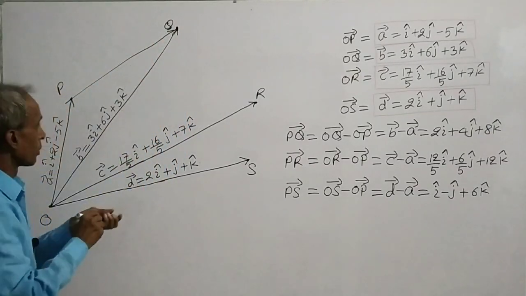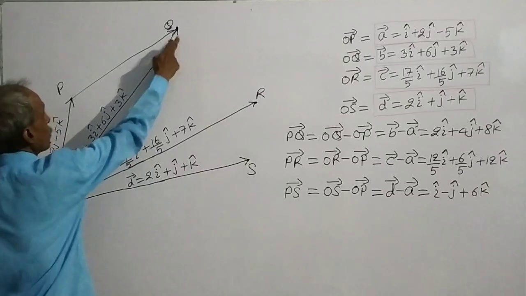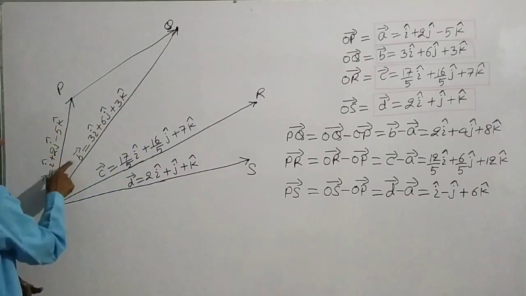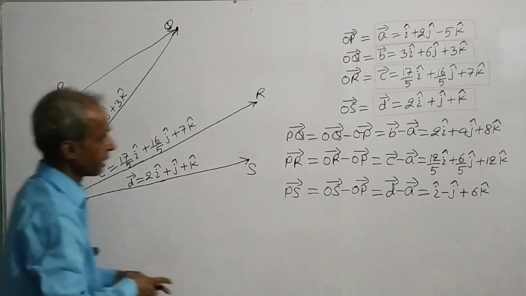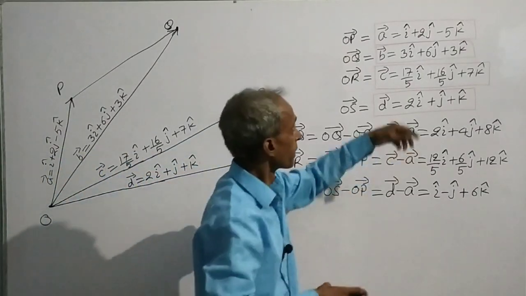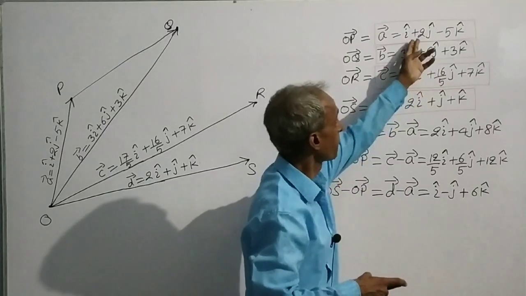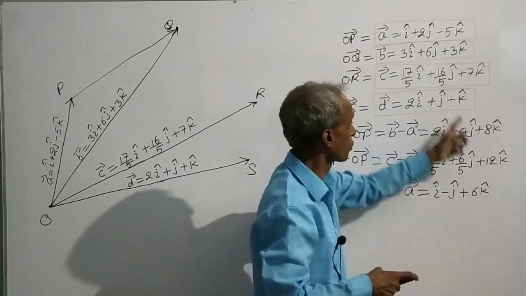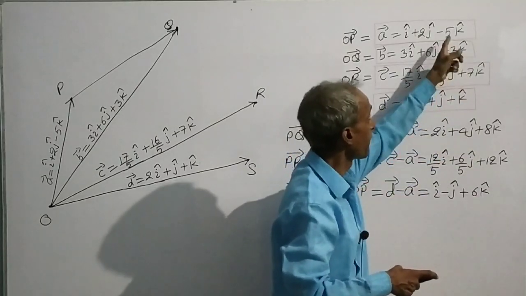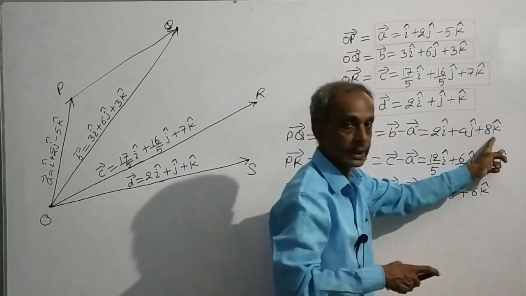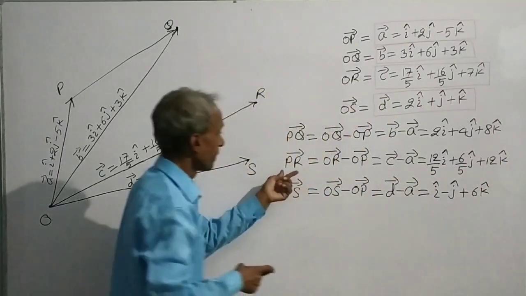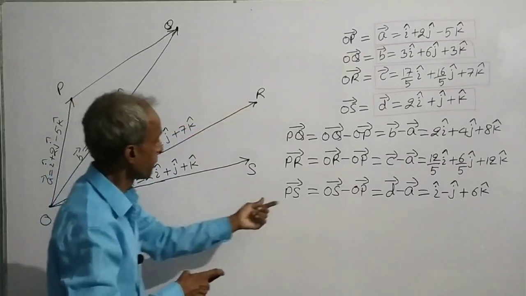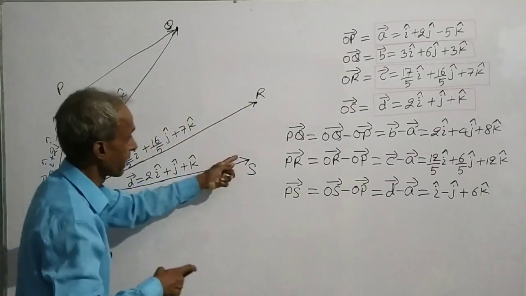Vector PQ will be vector OQ minus vector OP. Vector OQ minus vector OP means vector B minus vector A. That is equal to this vector minus this vector: 3i minus i, 2i; 6j minus 2j, 4j; 3k minus 5k, minus 2k. Similarly, we find vector PR. Then we find vector PS.